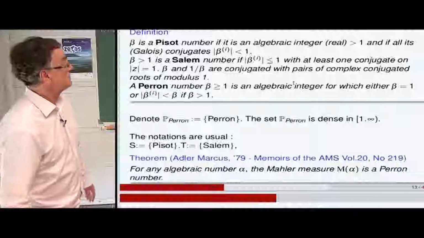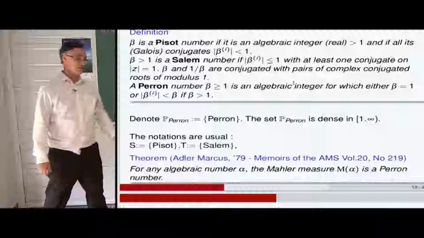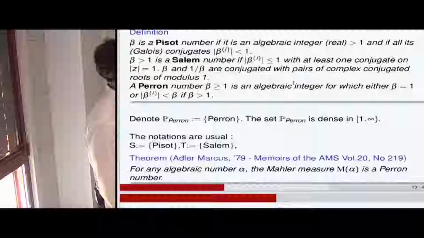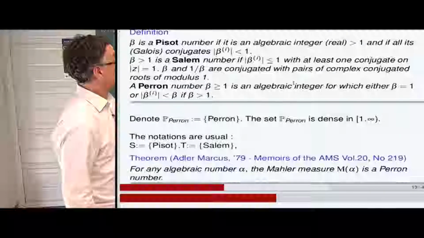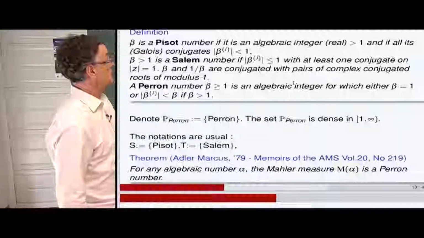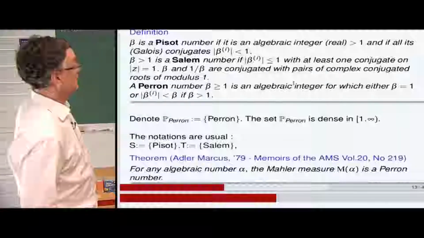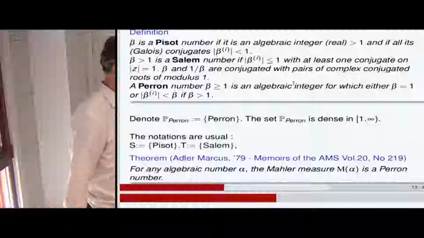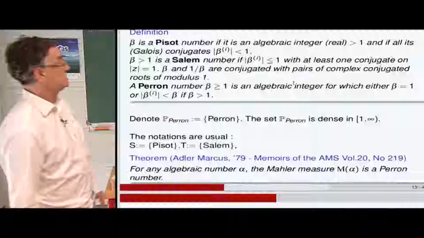Another category is the Salem numbers. Salem numbers were introduced in 1940 by Raphael Salem. The definition is this one: beta is an algebraic integer greater than 1, all the conjugates are in modulus less than or equal to 1, with at least one conjugate on the unit circle.